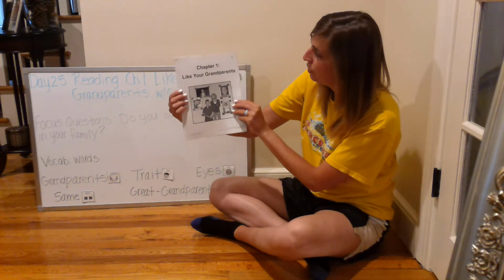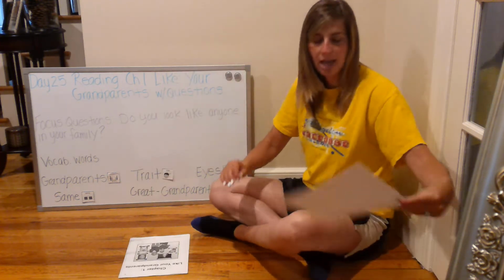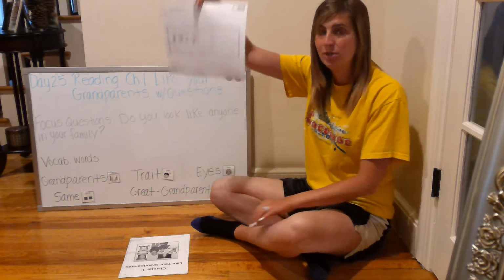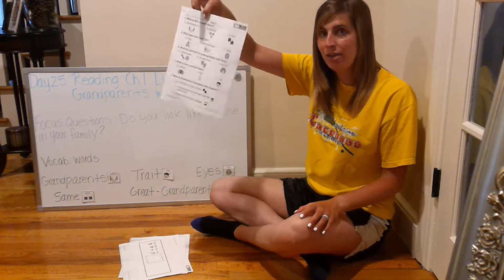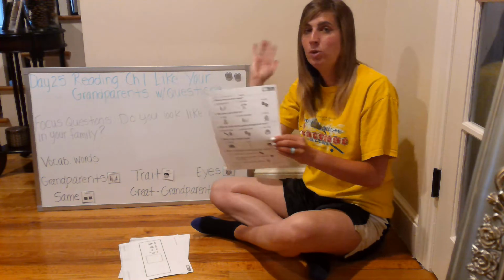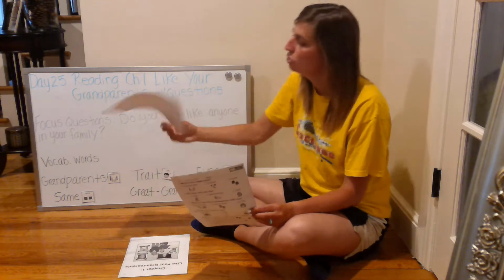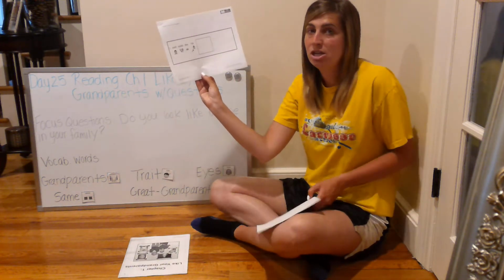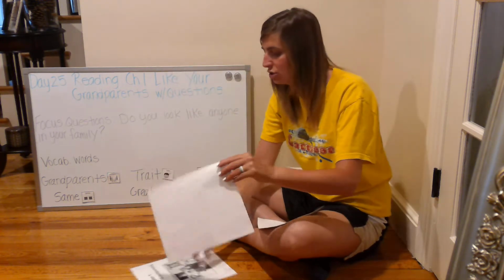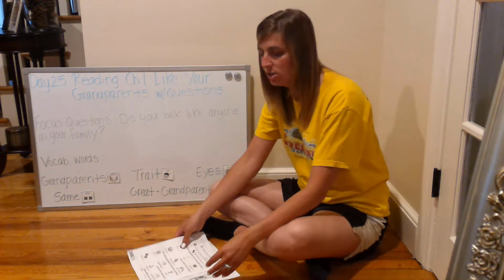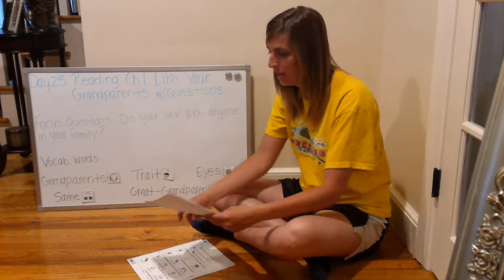Everybody should be gathering from their packet Chapter 1 reading, Like Your Grandparents. If you use the fill-in-the-blank questions, you would gather the fill-in-the-blank questions. If you use the multiple choice questions, you would be gathering the multiple choice questions. Everyone is going to need a pencil. Everybody is going to need a correcting tool. And for those of you that complete the fill-in-the-blank questions, make sure that you gather a scissor and also glue or tape. If you need extra minutes gathering those materials, pause the video here, and then when you come back, we're going to get started in a whole group read of Chapter 1, Like Your Grandparents.